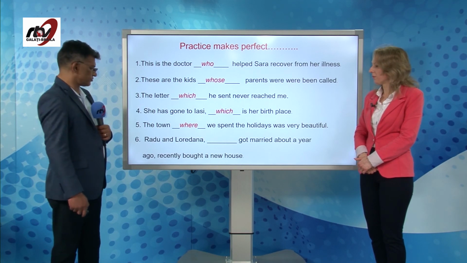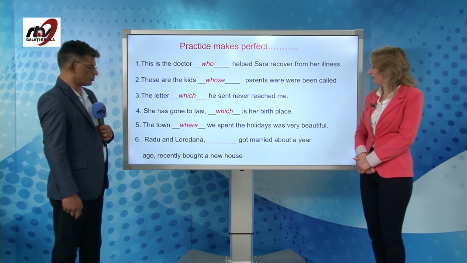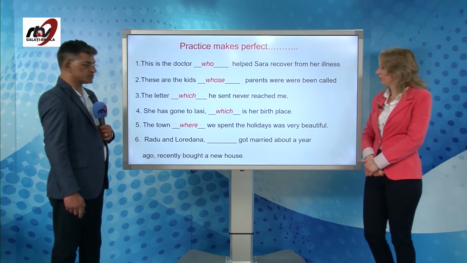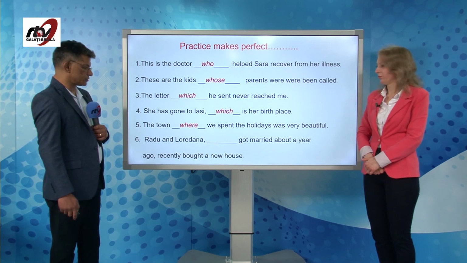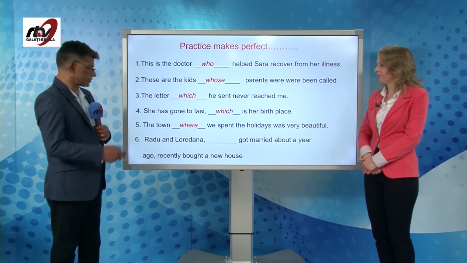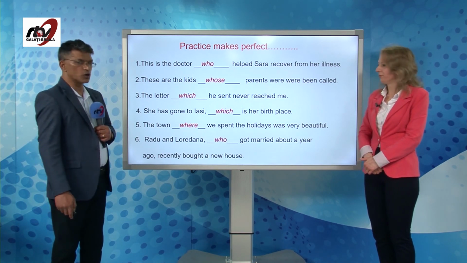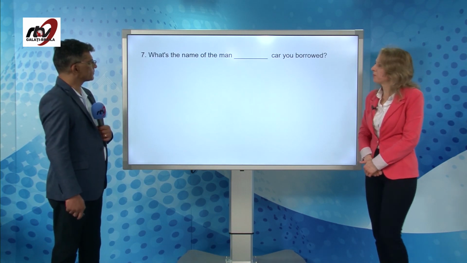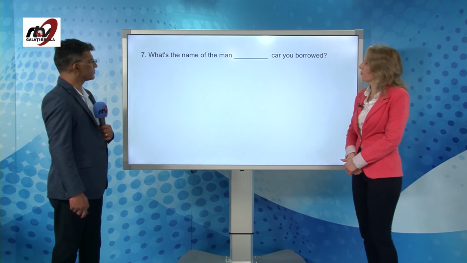And number 6, Radu and Loredana, comma, dash got married about a year ago, recently bought a new house. So, notice the comma, so I will only use who out here. Okay, let's take the seventh one.